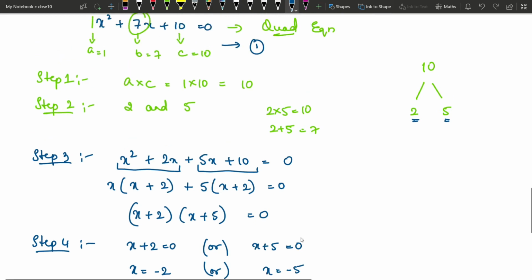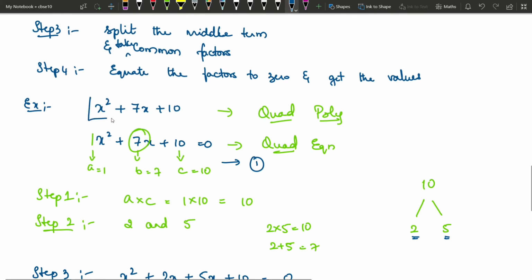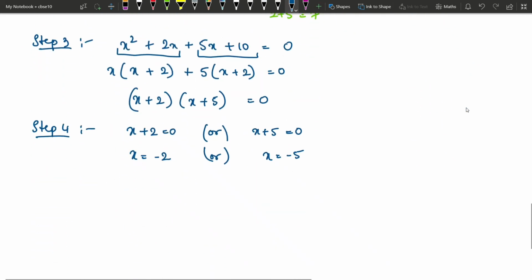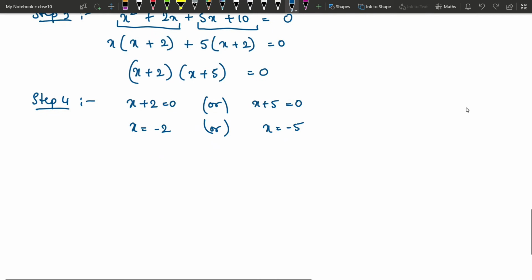So basically, for the given polynomial x square plus 7x plus 10, if the value of x is minus 2 or minus 5, the entire polynomial's value becomes 0. Therefore, what are the zeros of this polynomial? Minus 2 and minus 5. Similarly, if they ask you what are the roots of this quadratic equation, the roots are minus 2 and minus 5. So what are the roots of a quadratic equation? It is that value of the variable for which the equation becomes 0.